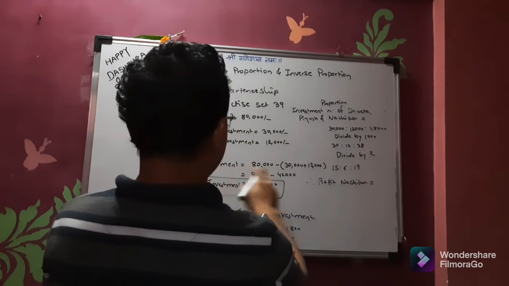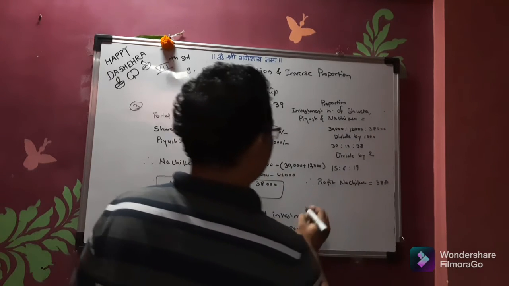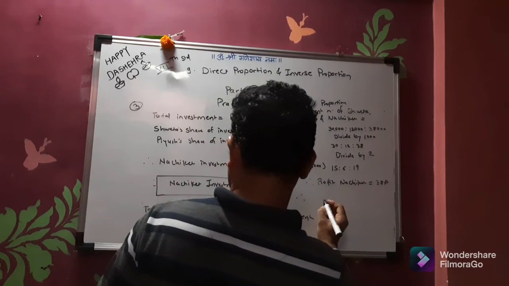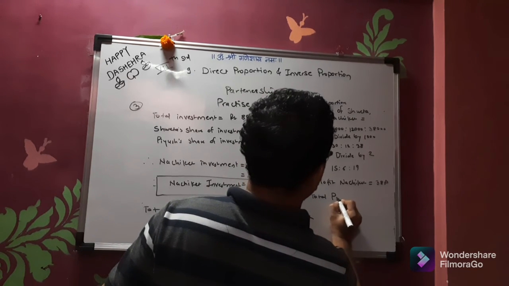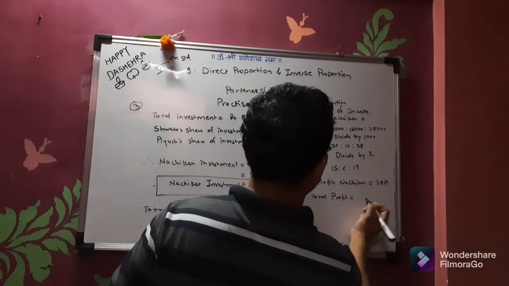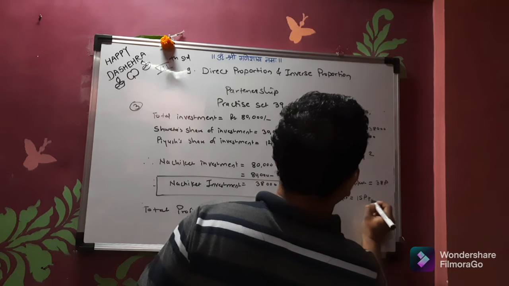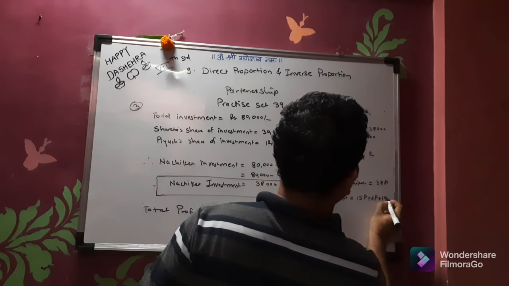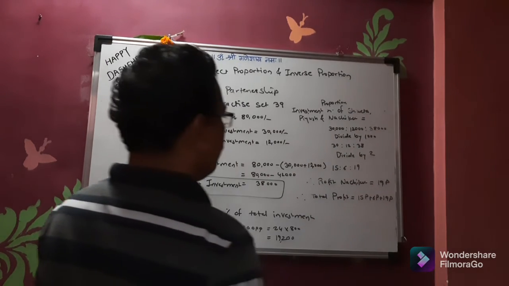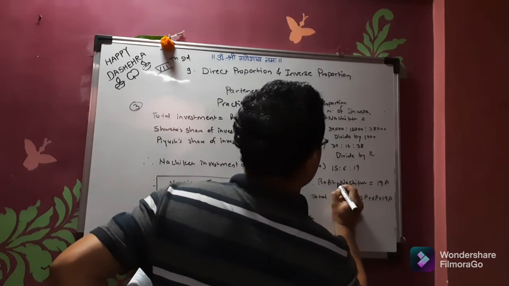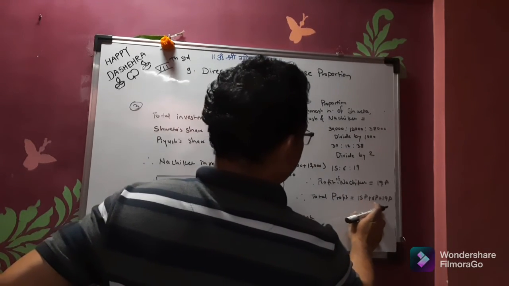This Nachiket is 19, say 19P. So total profit is equal to 15P plus 6P plus 19P. Profit of Nachiket is equal to 19P.